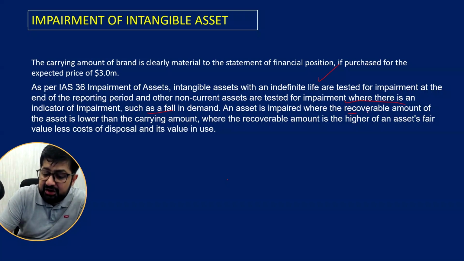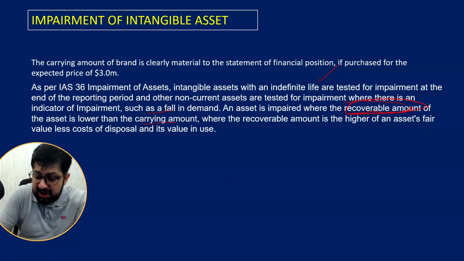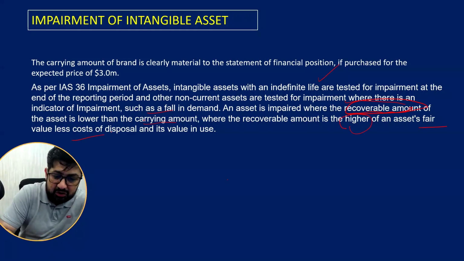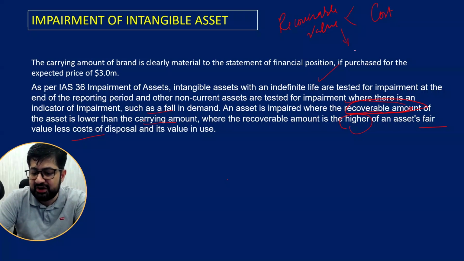An asset is impaired when the recoverable amount of the asset is less than the carrying value. And what is recoverable amount? Recoverable amount is the higher of fair value less cost to sell, and value in use. So if the recoverable value of any asset is less than its cost as recorded, the difference is called impairment.